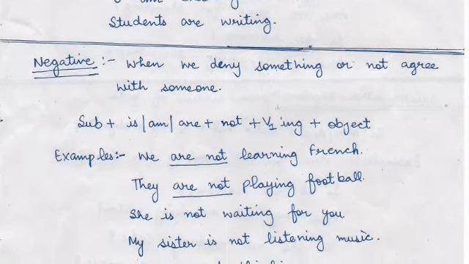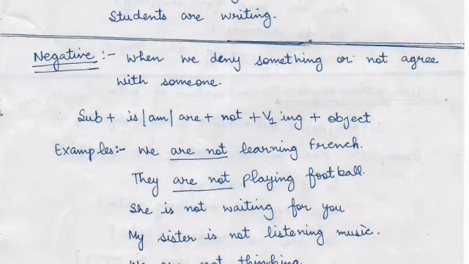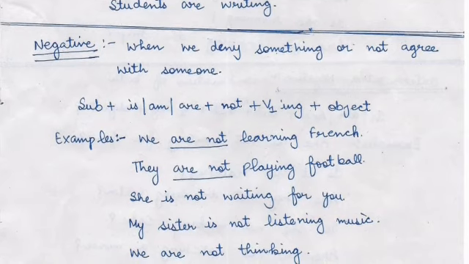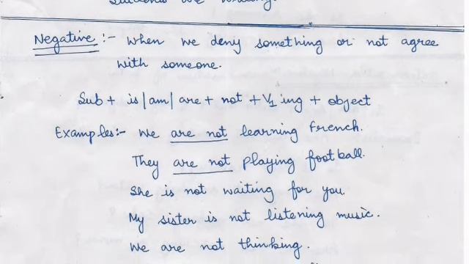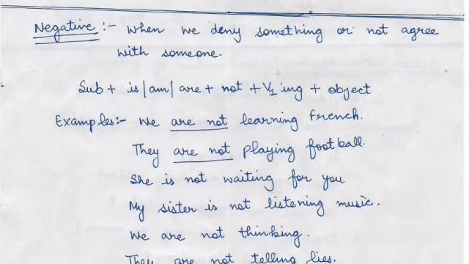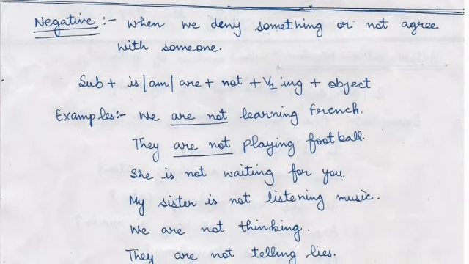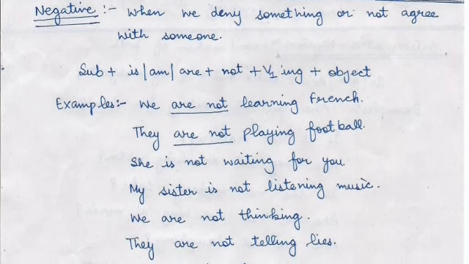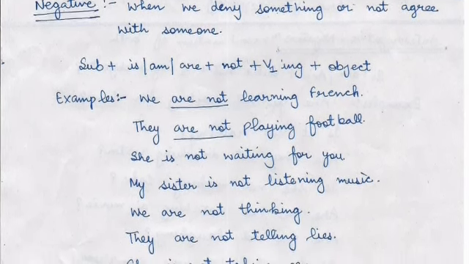As I told you, when we want to form negative sentences, we need a helping verb in that sentence. As we already have the helping verb in this tense, we will just add only not. And examples are: we are not learning French because we are learning English, not French.